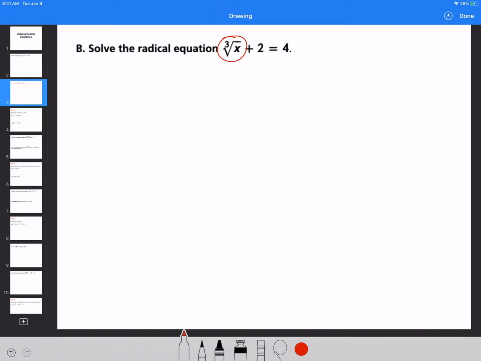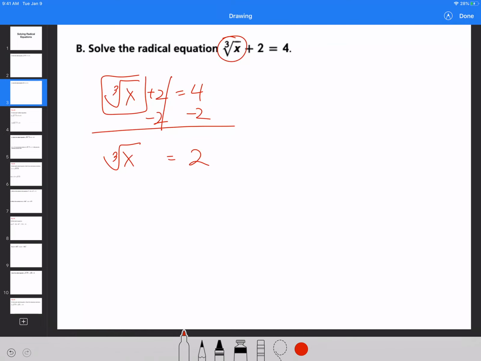Now for something like this, a cubic root of x plus 2 is equal to 4, you're going to be doing the exact same thing. Your very first step, like I always emphasize in the class, what is the very first step that you need to do? Well, the cubic root of x plus 2 is equal to 4. The very first step, like before, is going to be subtracting 2 on both sides. Because, like I said, you want to get whatever has the radical by itself. Minus 2 on both sides, cubic root of x is equal to 2.